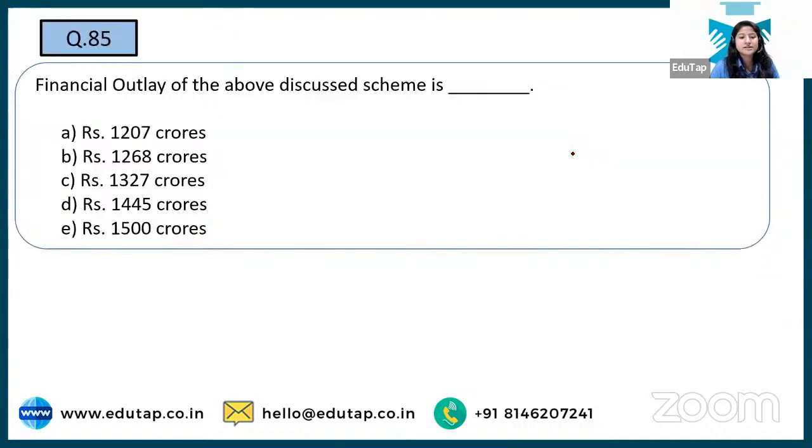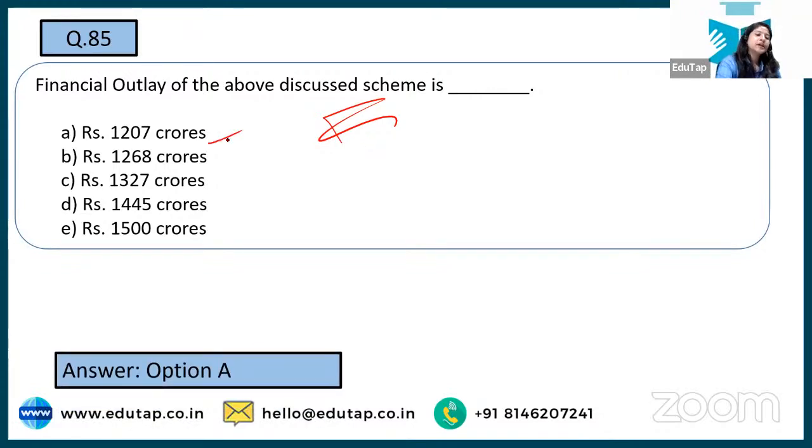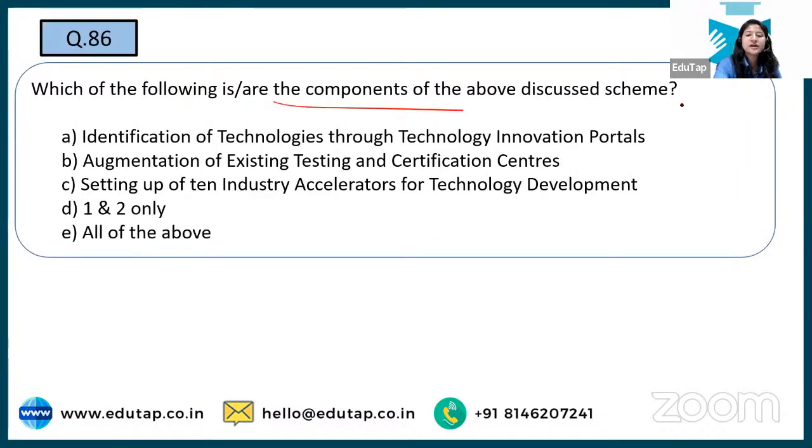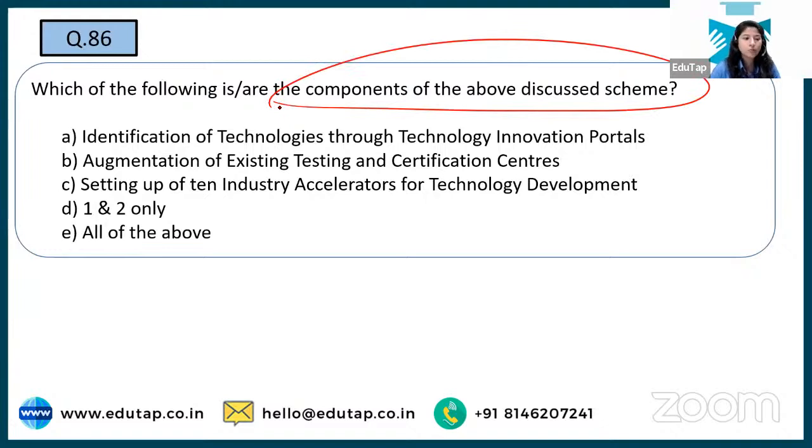So we are talking about phase 2 of it. The financial outlay, you have to tell me. And Nilesh says option number A. See, the correct answer is yes, option number A, 1207 crore. Next, which of the following are components? Now you have to tell about the components.